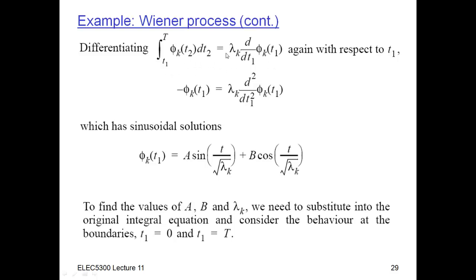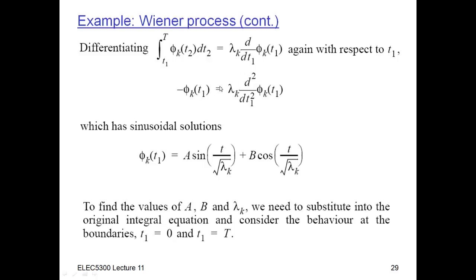And what I'm going to do is I'm going to differentiate this again because I've still got the t1 here. So I want to get rid of this t1. So I want to differentiate this with respect to t1. It's in the limit, so I just put the t1 inside here. It's in the bottom limit, so I put a minus sign here. And I have to differentiate this thing again with respect to t1, so I get the double derivative with respect to t1.